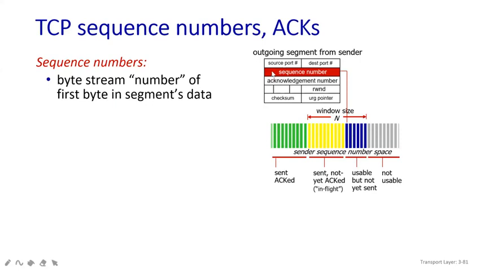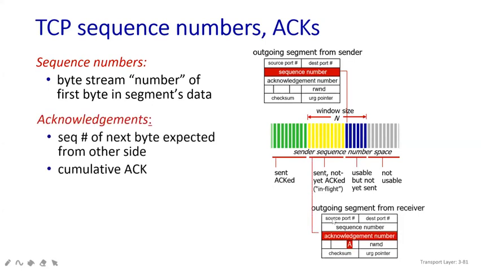Now what is happening? As per our TCP segment structure, we are going to work on these blue color packets. This is my outgoing segment from the sender side. It has 32 bits of data: source port address, destination port address, and the sequence number. The individual packets will have their own sequence number, and we write that in the sequence number place. When the receiver sends back, it will come with the acknowledgement number. All the remaining fields will be filled like this.